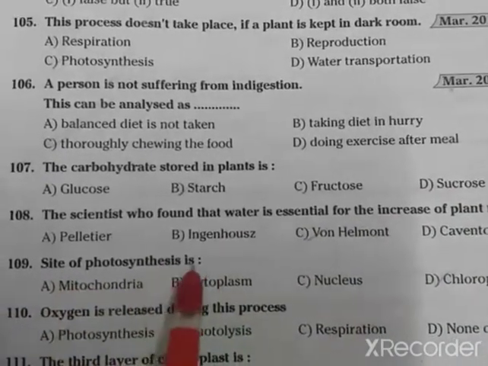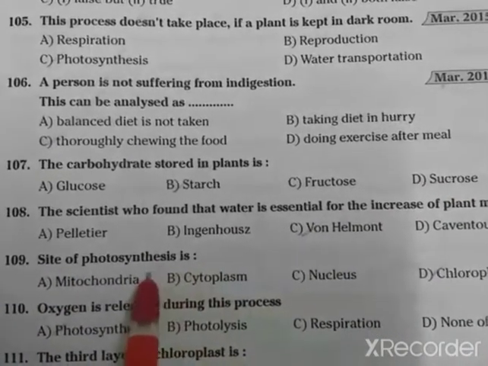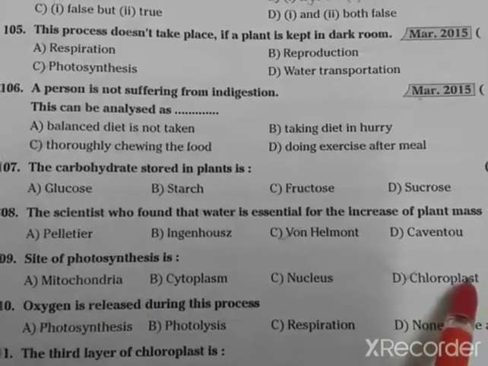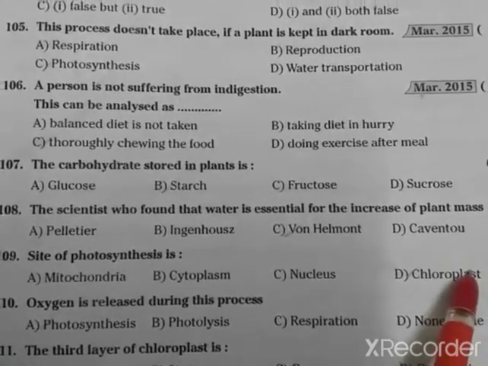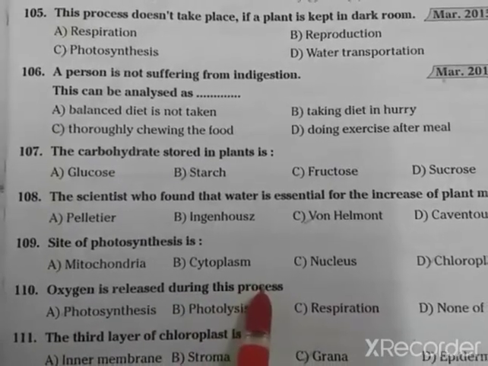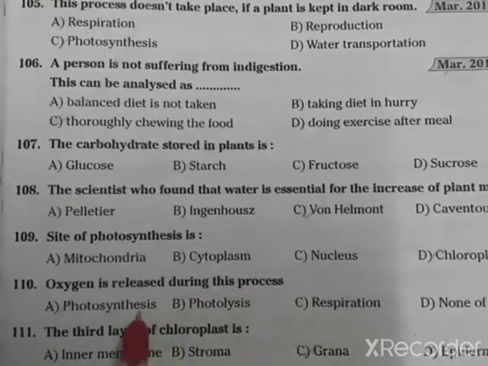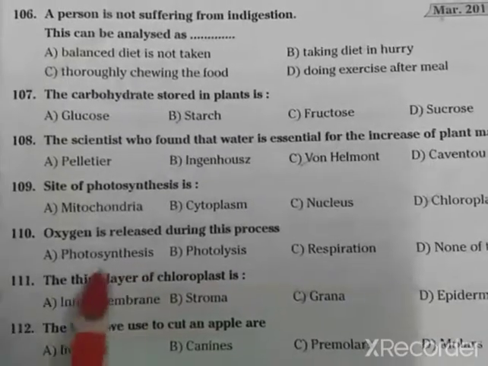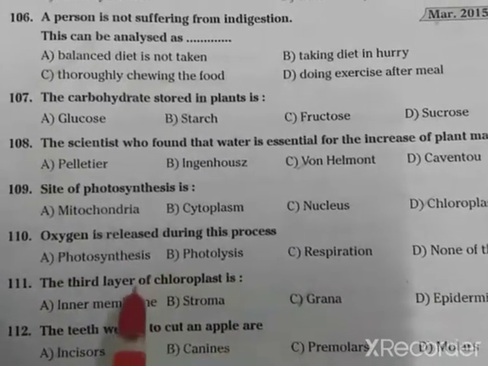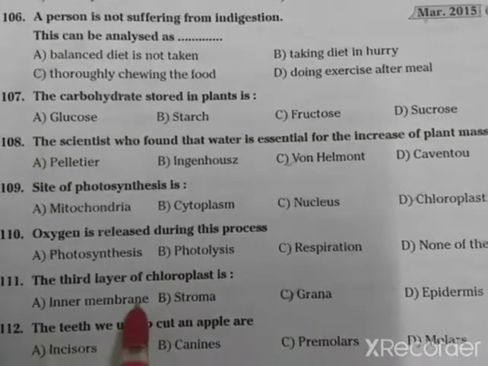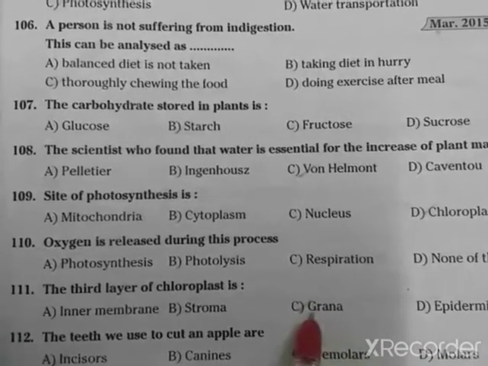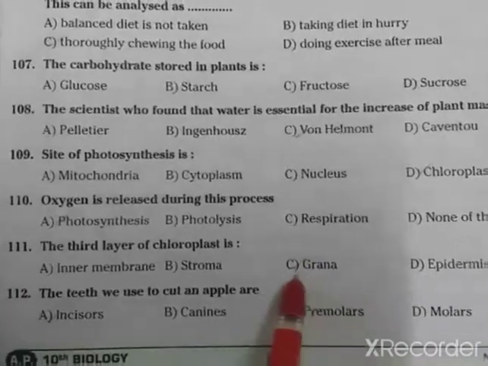Site of photosynthesis is, where is photosynthesis carried out? Chloroplast. Chloroplasts are responsible for photosynthesis. Oxygen is released during this process. The third layer of chloroplast is, chloroplast contains three layers. What is the third layer? Grana. Grana can be seen in the third layer of the chloroplast.